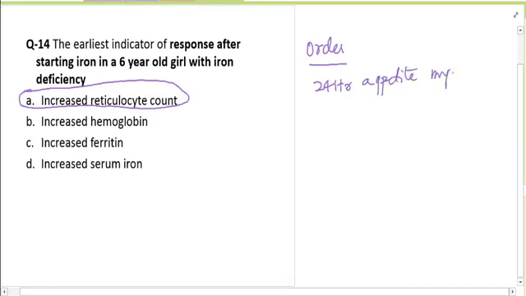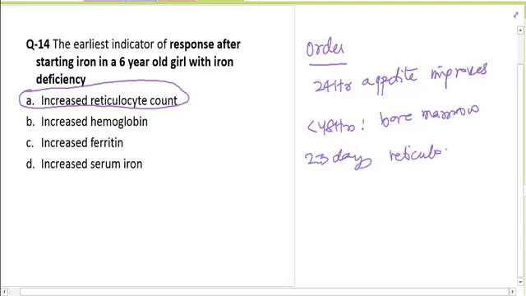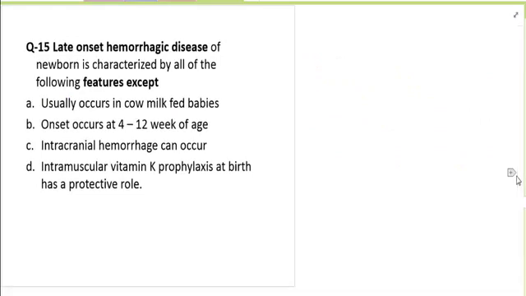within 24 hours, the appetite improves. Then within 48 hours, you can see the improvement in the bone marrow. So if you do a repeat bone marrow, you will see the improvement. And within 2 to 3 days, you will have reticulocytosis. So the increase in the reticulocyte count is seen within the first 2 to 3 days.